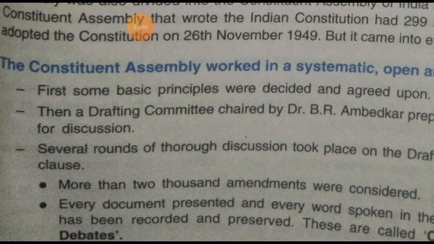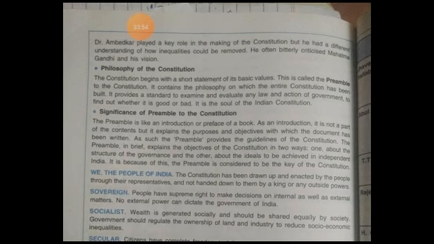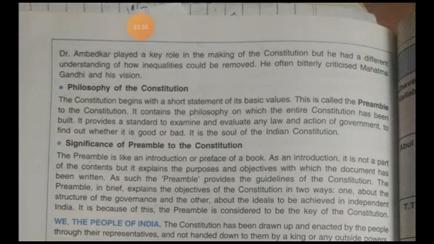Dr. Ambedkar played a key role in making the Constitution. Dr. B.R. Ambedkar's role was very important for making the Constitution, but he had a different understanding of how inequalities could be removed.